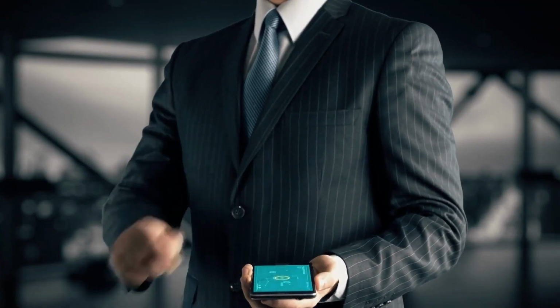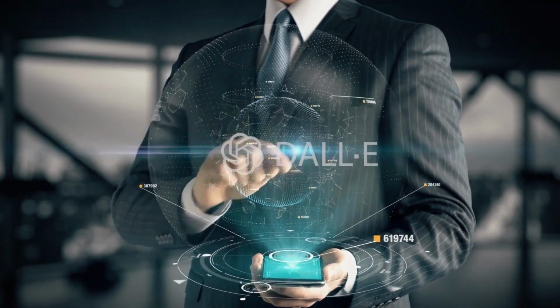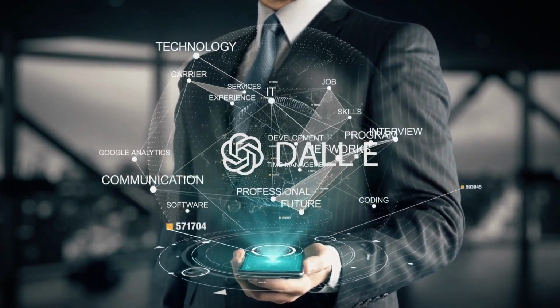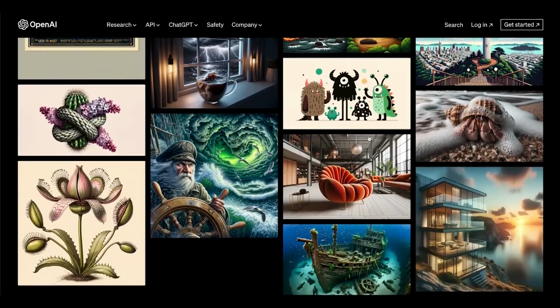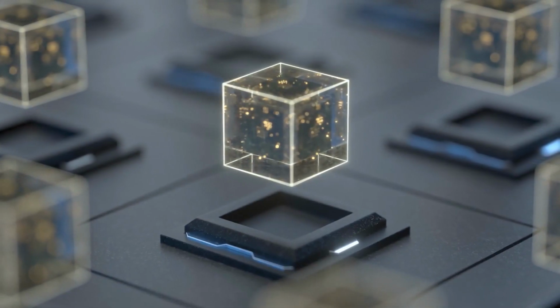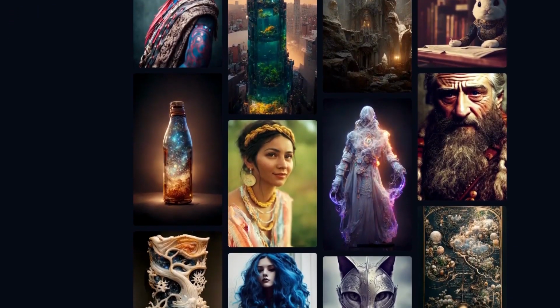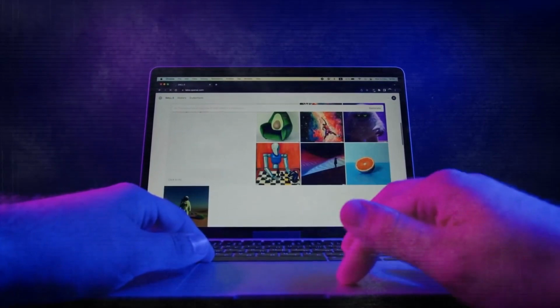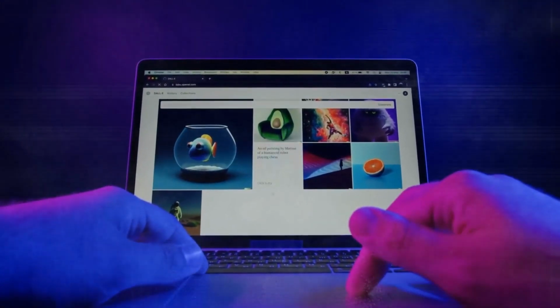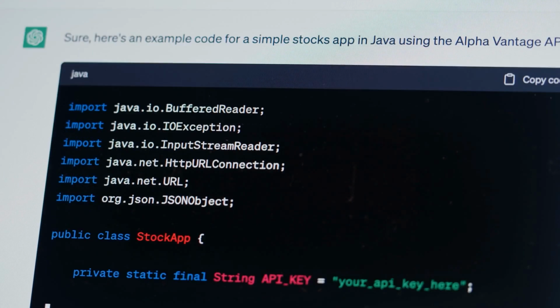Wow, what a ride, right? We've just scratched the surface of what DALL-E 3 and ChatGPT can do together. From revolutionizing custom artwork to enhancing your YouTube game, the possibilities are endless. Remember, this isn't just about creating pretty pictures. It's about efficiency. It's about innovation. And most importantly, it's about changing the way we interact with technology.